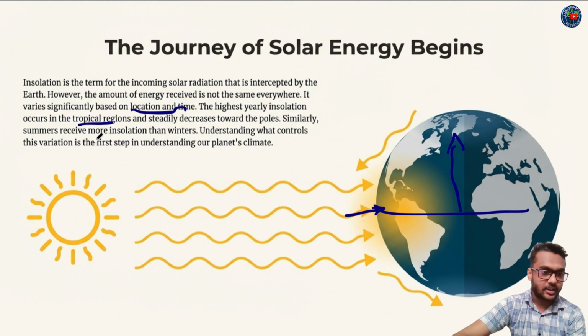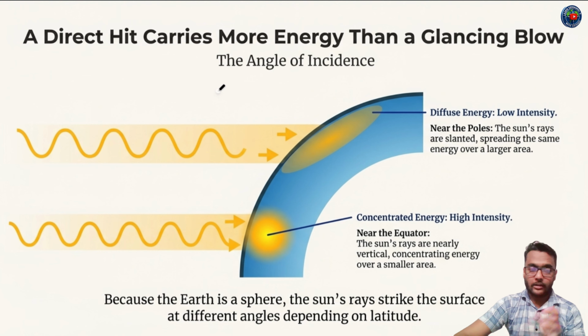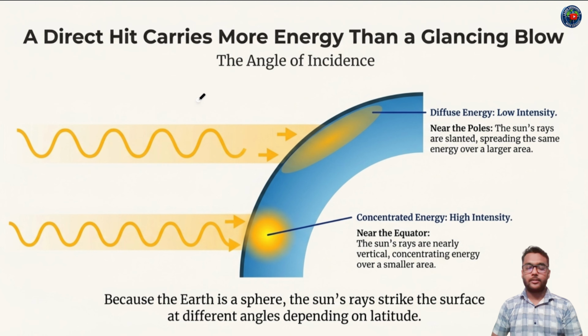Similarly, summers receive more insolation. During the summer season, Earth receives more insolation, and winter receives less insolation. Understanding what controls this variation is just the first step to understanding our planet's climate. Now go to the factors. There are some determining factors of the received portion of insolation by the Earth surface.